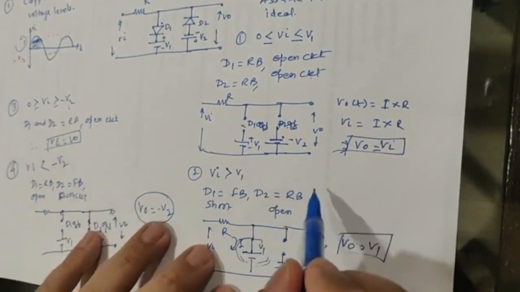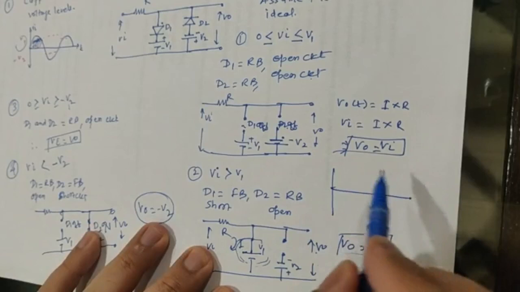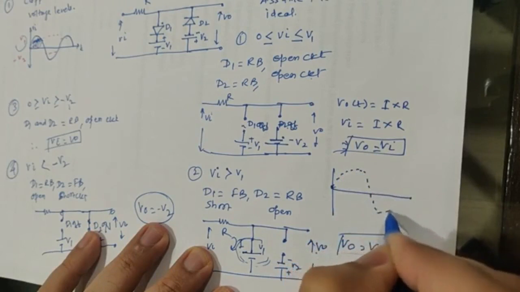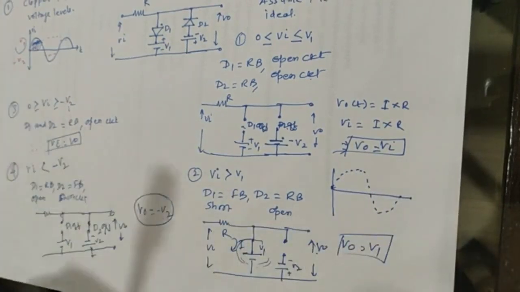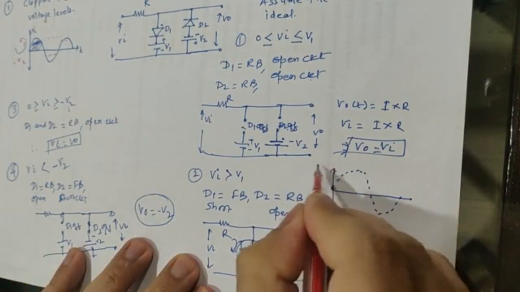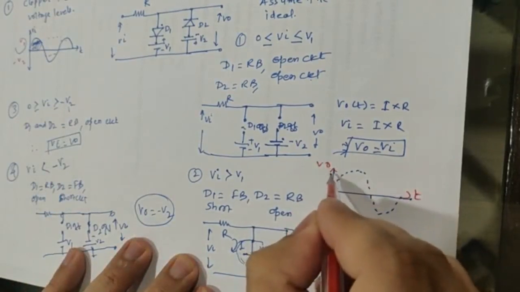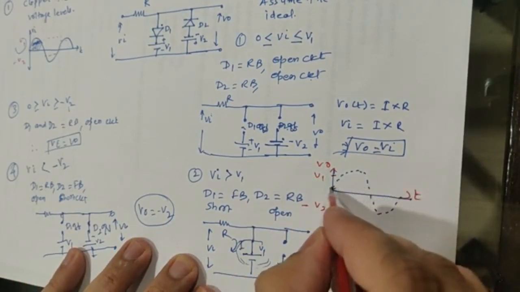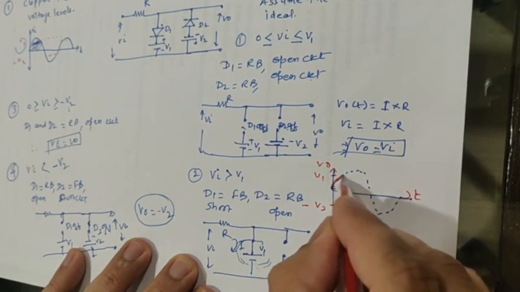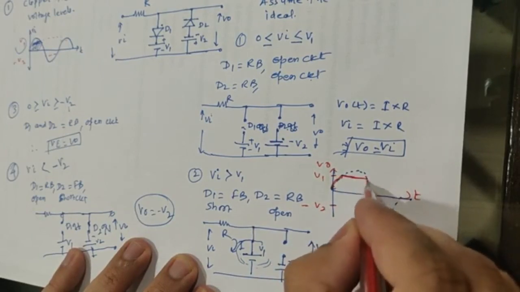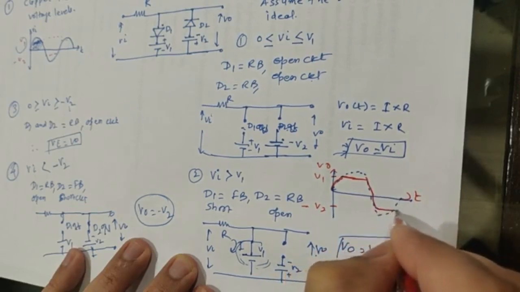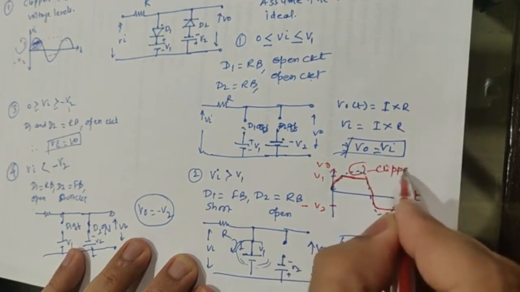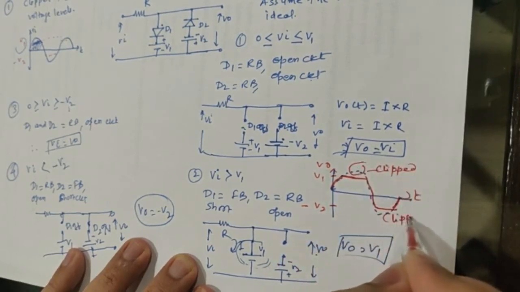Now let us draw the output waveform. So output waveform will be like this. I'm drawing the input and the output waveform in dotted lines, and let us sketch it in red color so that you can understand. So this is your V0 versus time t. Let me consider this to be V1 and somewhere it is to be minus V2. So the input will be till V1. From V1 it will be clipped. Then here it will be till minus V2, and from minus V2 it will be clipped. So this section is going to be clipped and this section is going to be clipped.